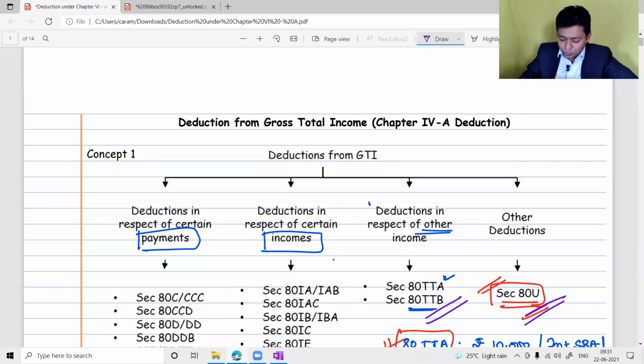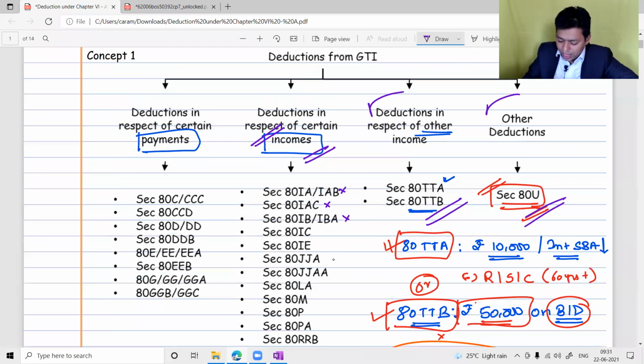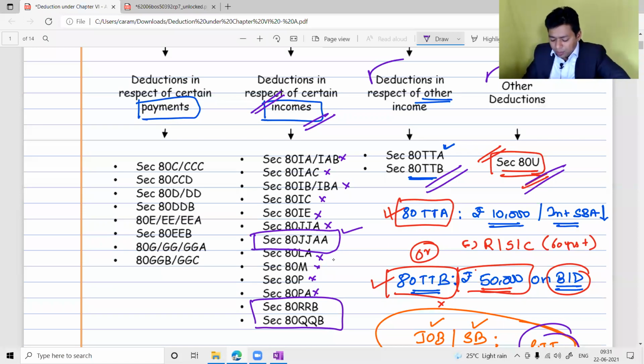From deduction in respect of specific income series, 80IA, 80IAB not there in syllabus, 80IAC not there, 80IB, 80IBA not there, 80IC is not there, 80IE is not there, 80JJA is not there, 80JJAA we have in the syllabus, 80LA, 80M, 80P you should not be studying here, 80PA you should not be studying, 80QQB and 80RRB you should study. So 80JJAA, 80RRB, 80QQB, these three sections you have to study from the income series. Balance sections are there in CA final. Yeah, this series is there, 80C series, 80D series, 80E series, 80G series. All these sections are there as a part of our syllabus, and we are going to discuss that in this lecture.